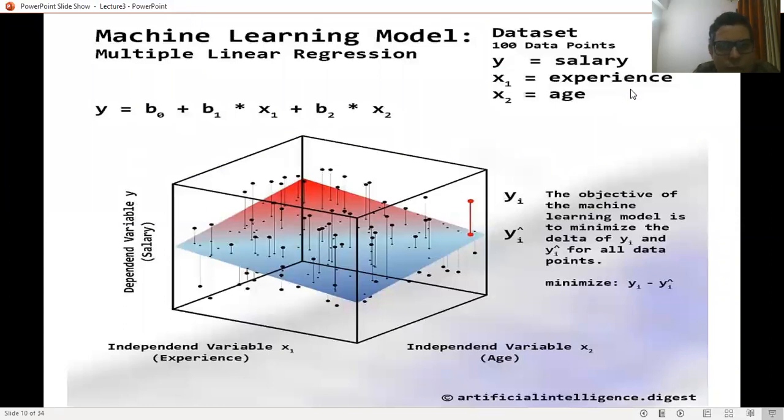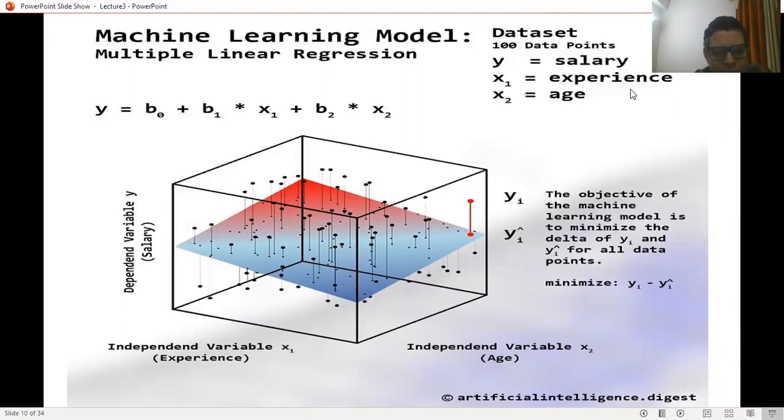Now this is the three-dimensional multiple linear regression model in which there are two independent variables, x1 as experience and x2 as age, and one dependent variable y. So y is equal to b0 plus b1 x1 plus b2 x2 is a simple plane in a three-dimensional space, and all the points are either on the surface, meaning satisfying this particular model, or below the surface or above the surface.